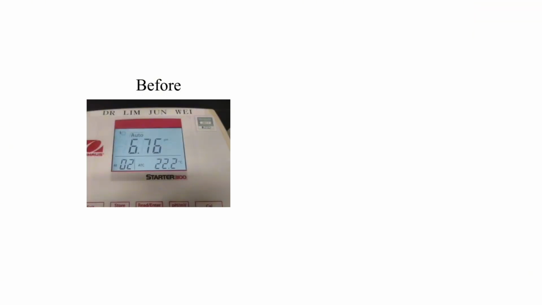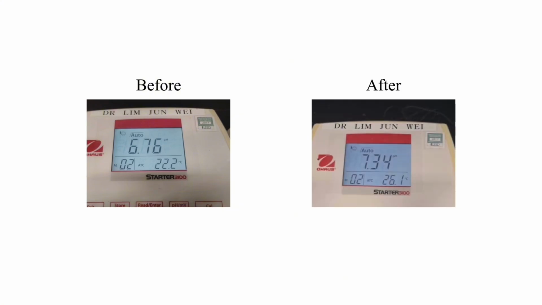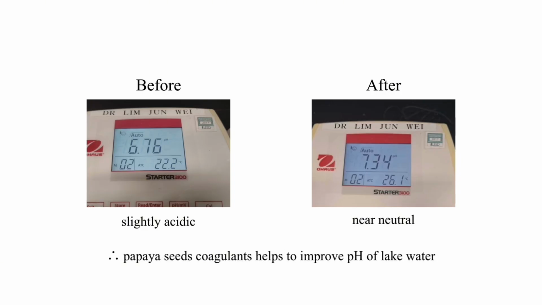The next step of our experiment is to test the pH of the water sample. This is to ensure the effectiveness of the treatment and to ensure the safety of the water for consumption. The pH of the lake water increased from 6.76 to 7.34 after the addition of papaya seed coagulant. This change indicates that the water shifted from slightly acidic conditions to a near neutral pH, which is generally favorable for water quality. The result suggests that the papaya seed coagulant helps improve the pH condition of the water while keeping it within the acceptable range for natural water.